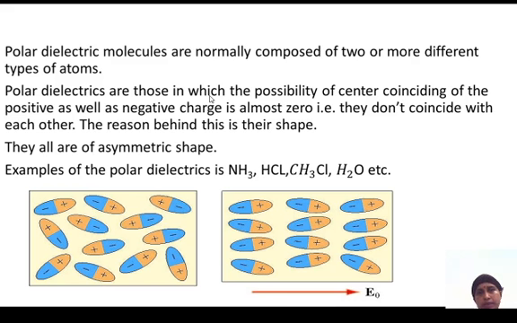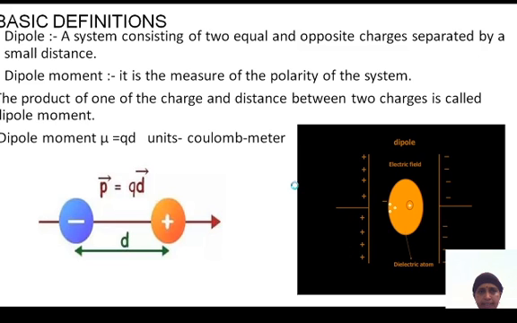Polar dielectric molecules are normally composed of two or more different types of atoms. They are asymmetric in shape. Examples of polar dielectrics are ammonia NH3, hydrogen chloride HCl, CH3Cl, H2O, etc. These are the examples of polar dielectric materials.